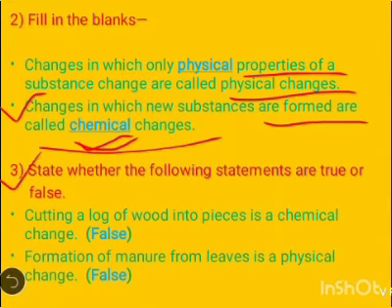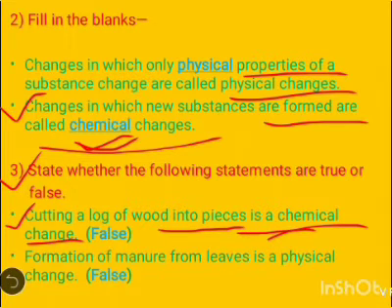Now come to the third question, which is true or false. State whether the following statements are true or false. First statement is, cutting a log of wood into pieces is a chemical change.